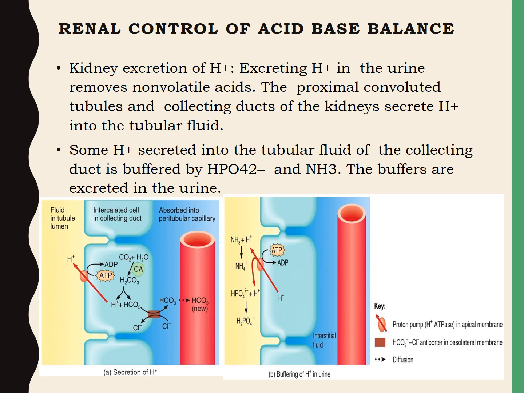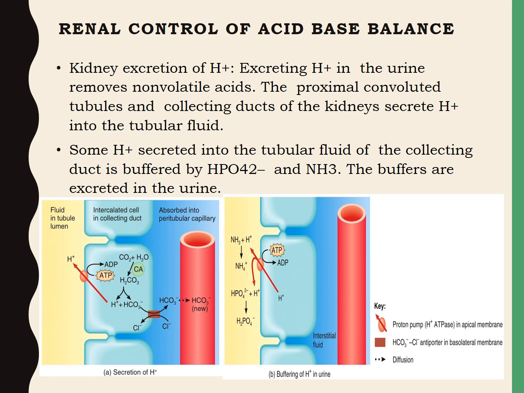Here we see the proton in the apical and chloride and bicarbonate in the basolateral membrane, and the second type is just the opposite to this type, and these intercalated cells will secrete the bicarbonate and reabsorb the hydrogen ions. Thus, the two types of intercalated cells help to maintain the pH of the body fluids by two methods: by excreting the excess amount of H plus when the pH of the body fluid is too low, and excreting excess bicarbonate when the pH is too high.